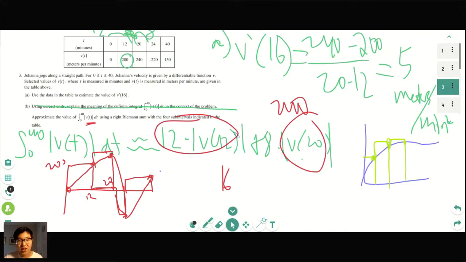So that's one way, there's like two ways that you can do it. You can do it the algebraic way, which is just the change in minutes, which is our x-axis, and our meters per minute is our y-axis. And you can just do the right point and multiply it by the meters per minute. Or alternatively, you can draw it out like I did because I'm a more visual learner.